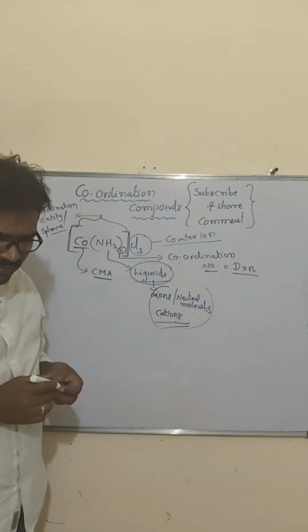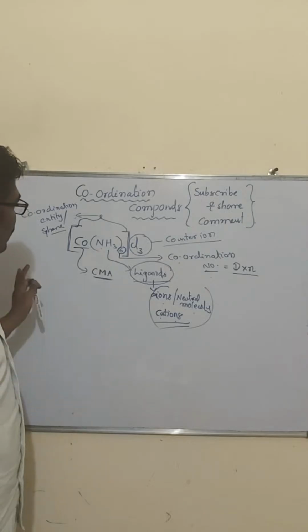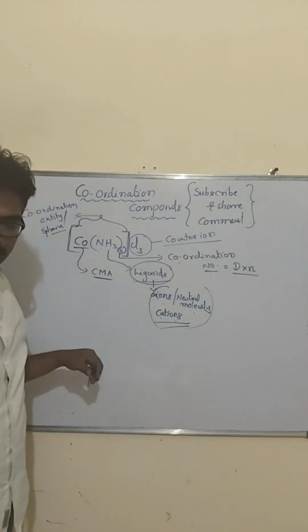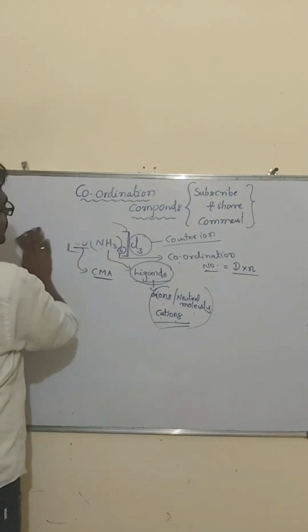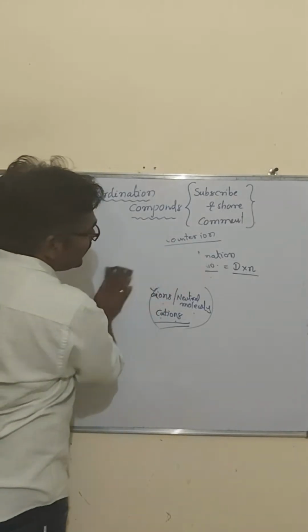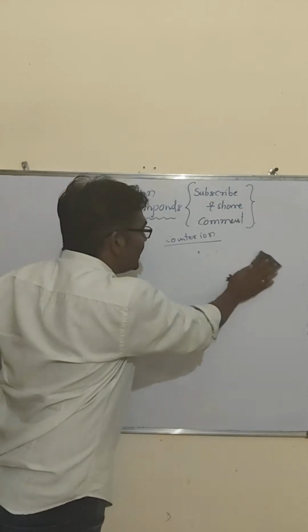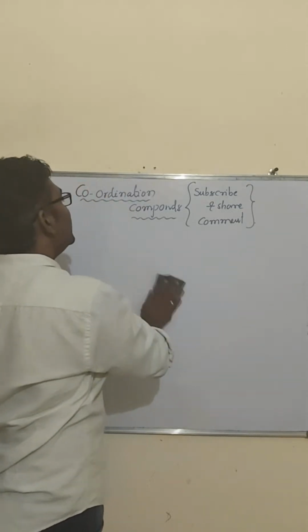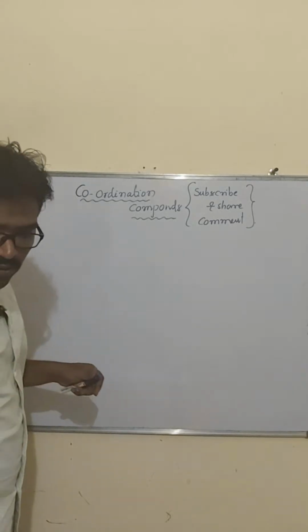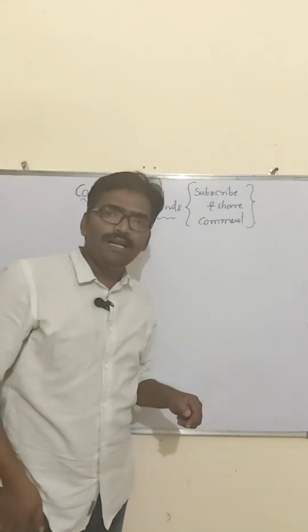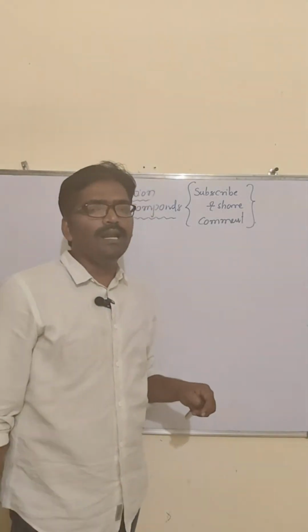Now we have to discuss what ligands will be there. The ligands we discussed can be monodentate ligands, ambidentate ligands, bidentate ligands, tridentate ligands, tetradentate ligands, hexadentate ligands, like this.